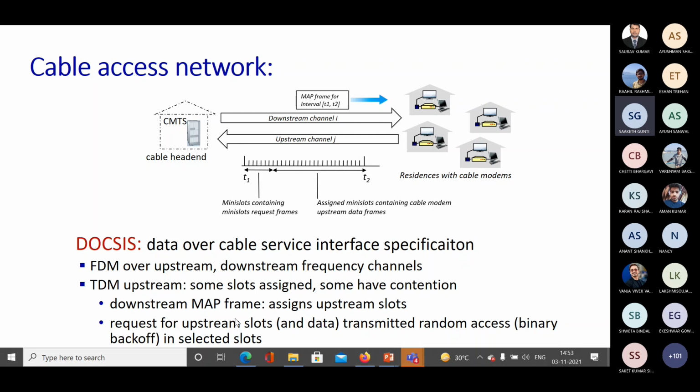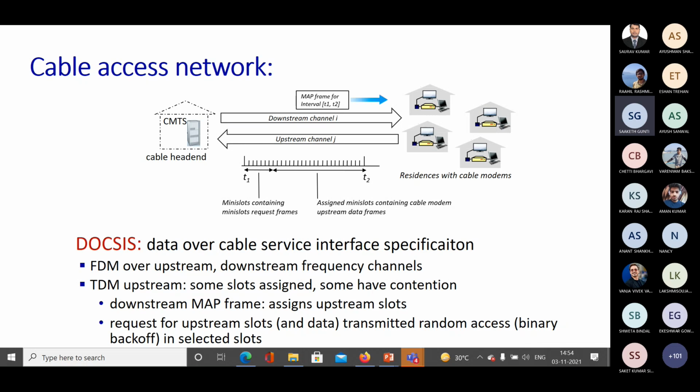The downstream map frame is assigned to upstream slots, and the request for upstream slots and data are transmitted using random channel access with binary exponential backoff, or here it is simply binary backoff, not exponential.